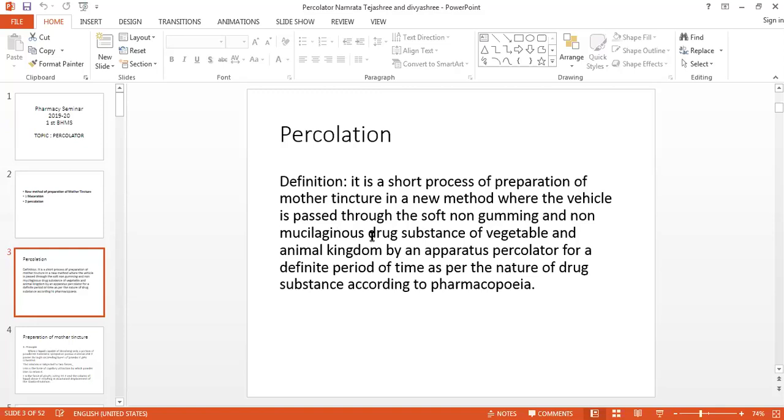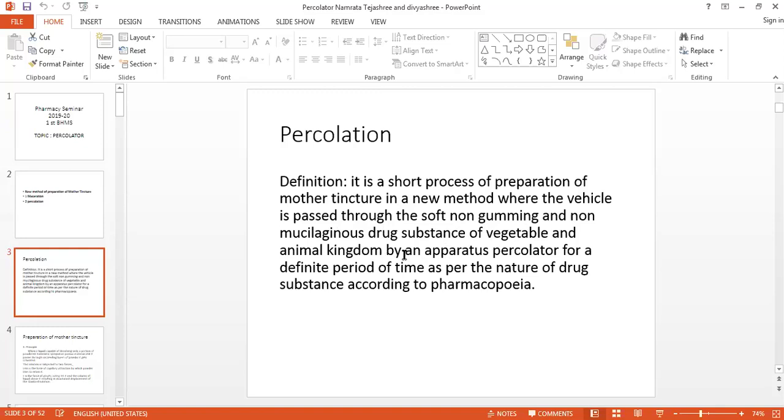That means they are dry drug substances and of vegetable and animal kingdom. So these words should be there in your answer: it is a short process and soft, non-gummy and non-mucilaginous drug substance of vegetable and animal kingdom.